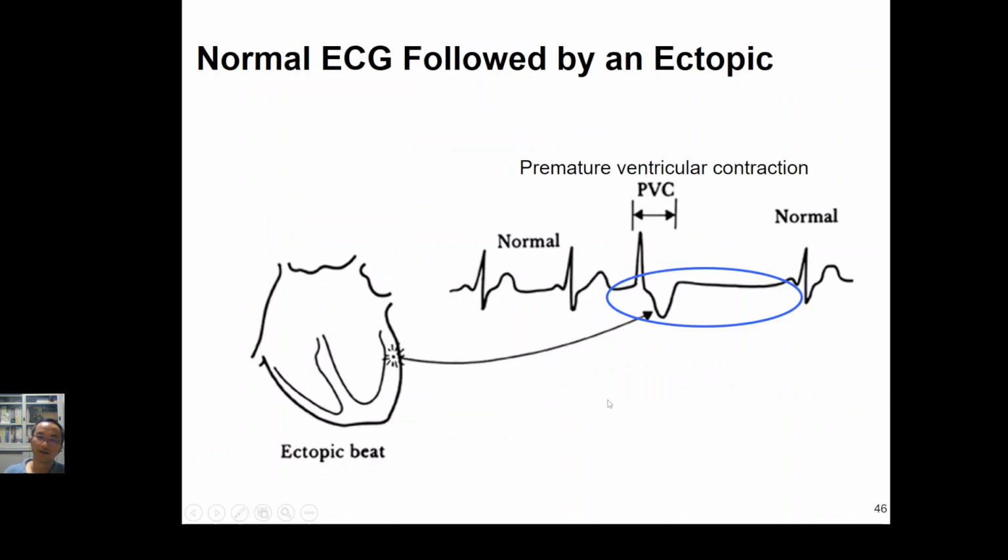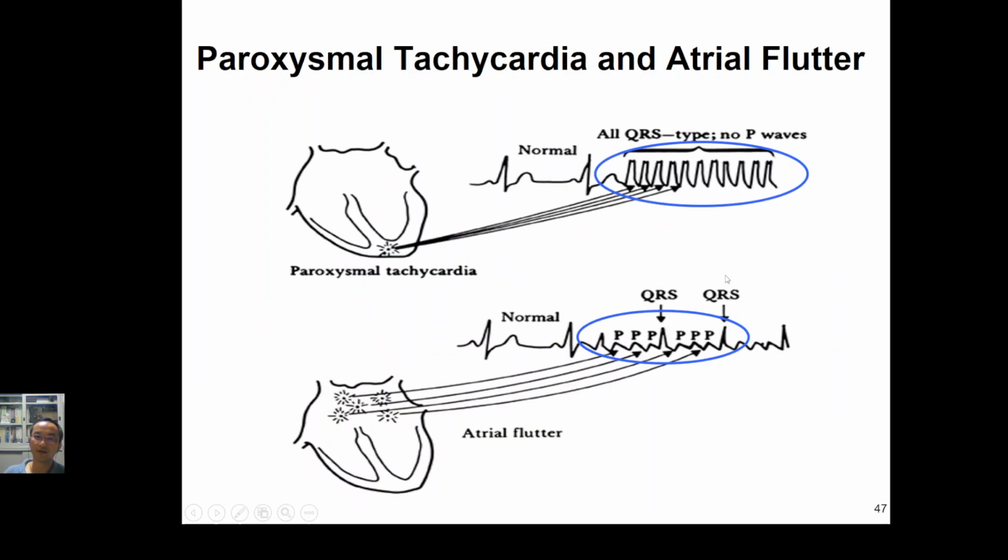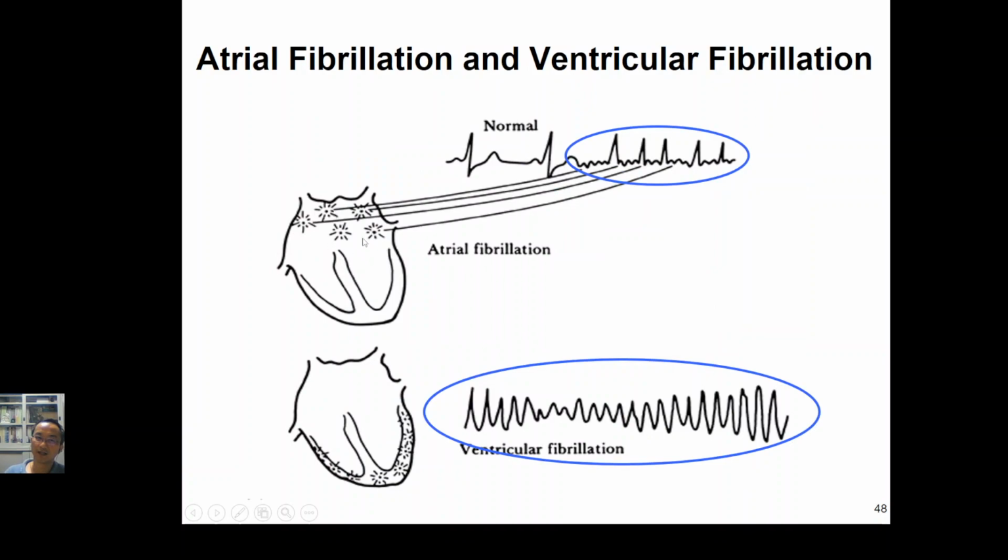If we have an ectopic beat here, then we will have an inverse signal here. If we see this one, that is tachycardia, and then this is the atrial flutter, and even the atrial fibrillation will look like this, or the ventricular fibrillation will look like this.